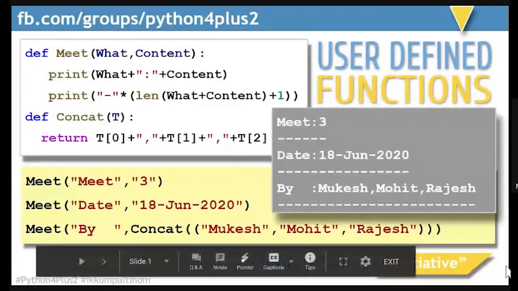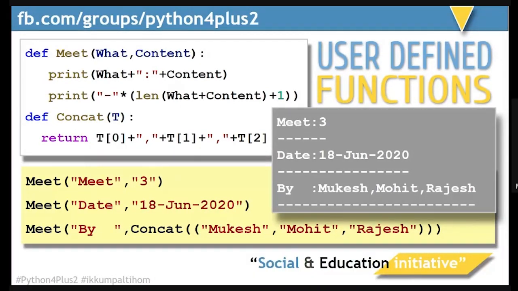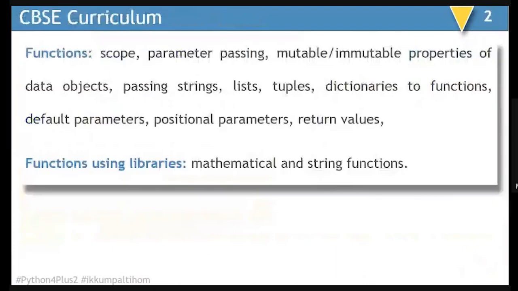As you can look at the first slide in front of you, this itself gives you a pretty good idea about functions. I have taken 2 functions here, and below that I have called these functions. So we are going to learn about user-defined function. As far as the curriculum is concerned, it is not much in the functions. We have to learn about scope, parameter passing, mutable and immutable properties of data objects, passing strings, lists, tuples, dictionaries to functions, default parameters, positional parameters, and return values. Functions using libraries, mathematical functions, and string functions.